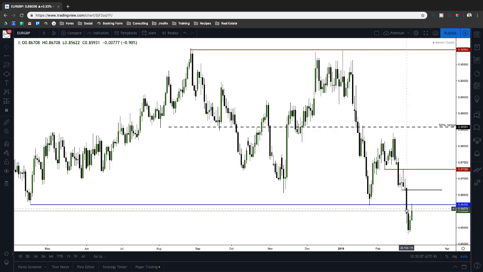But we have to see whether or not we're going to get rejection from 86.20, or do we need to come back up into the 86.60s.